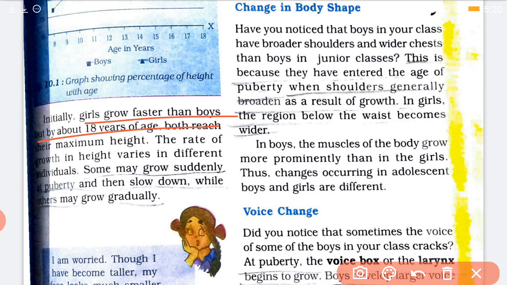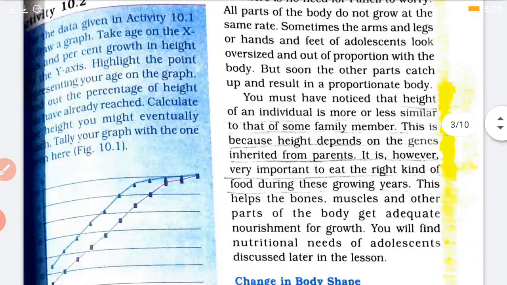Okay, और उसके बाद फिर height बढ़ना, teenagers का age के बाद, adolescent age के बाद height आपका बढ़ना रुक जाता है. तो जो भी ग्रोथ होना है हाइट का, वो आपके इसी पीरियड 11 से 18 19 के बीच में आपका हाइट बढ़ता है. And some boys and girls may grow very fast and some may grow slowly. Okay, so height also depends on one more thing, the genes.